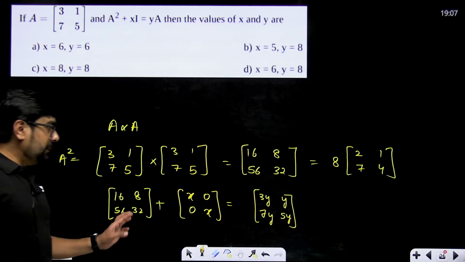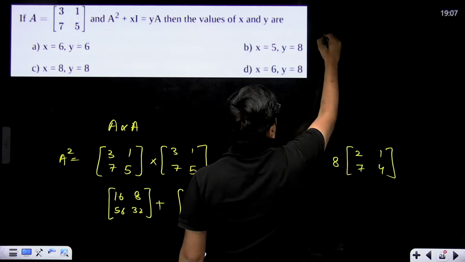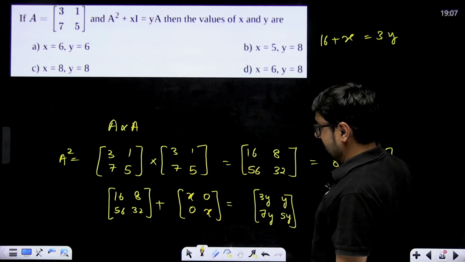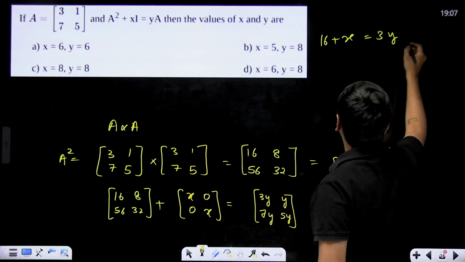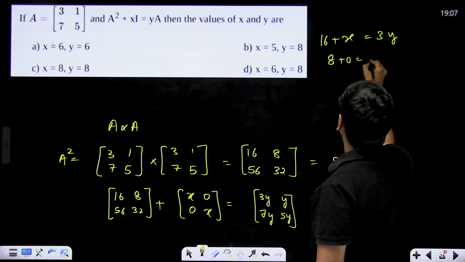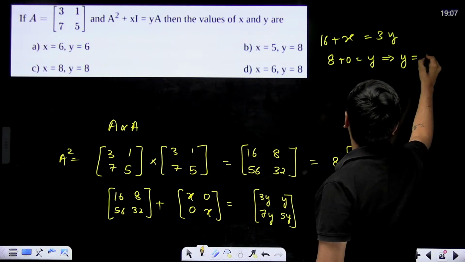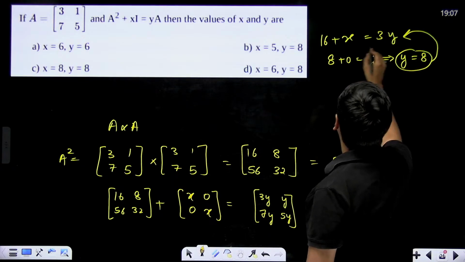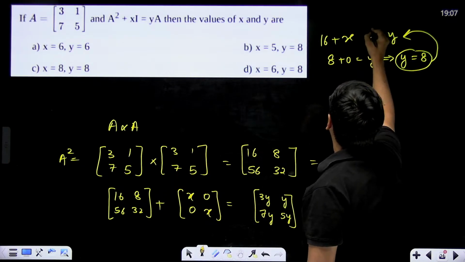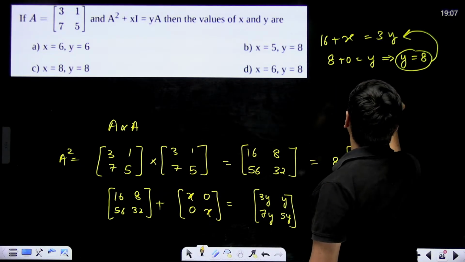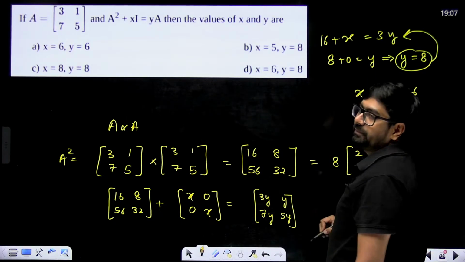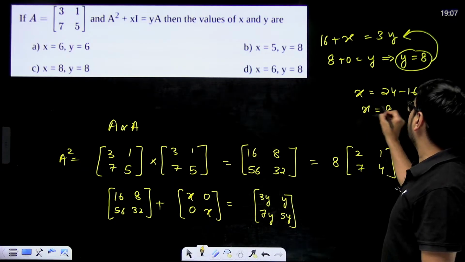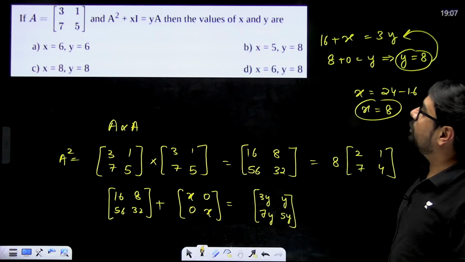Okay, 16 plus x should be equal to 3y. That means 16 plus x should be equal to 3 times y. And 8 plus 0 should be equal to y. From here I get y equals 8. And if y is equal to 8, then I'll put it over here and I'll get 24. So my x will come out to be 24 minus 16, that means 8 only, right? So x is 8 and y is also equal to 8.